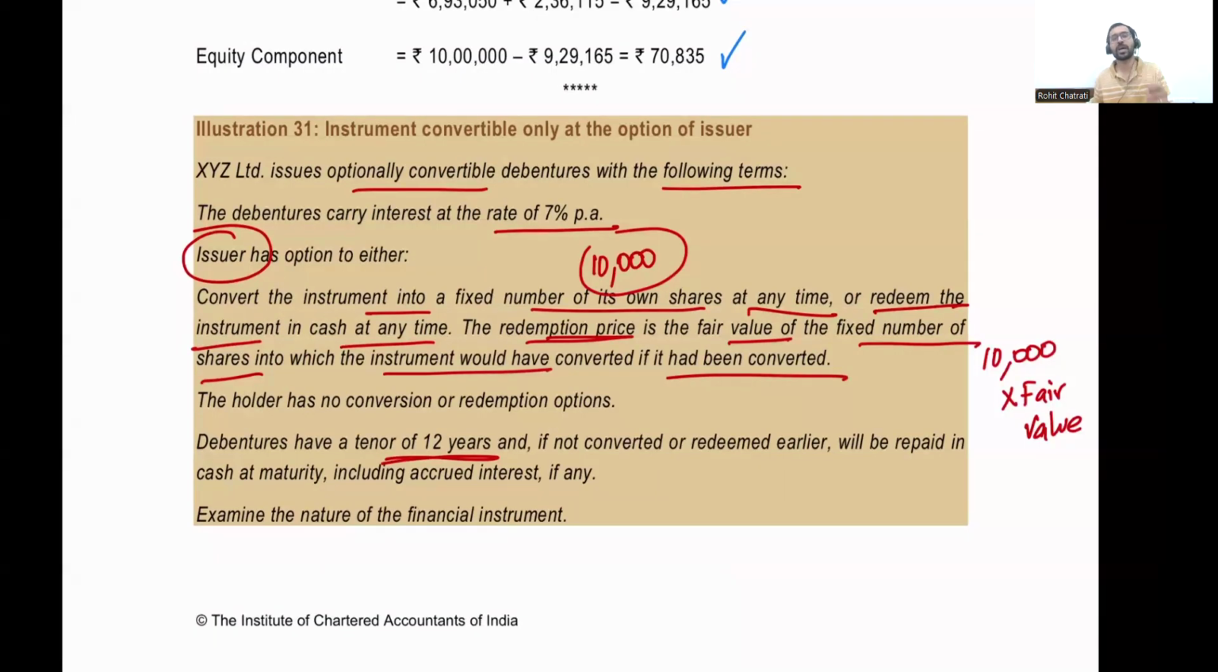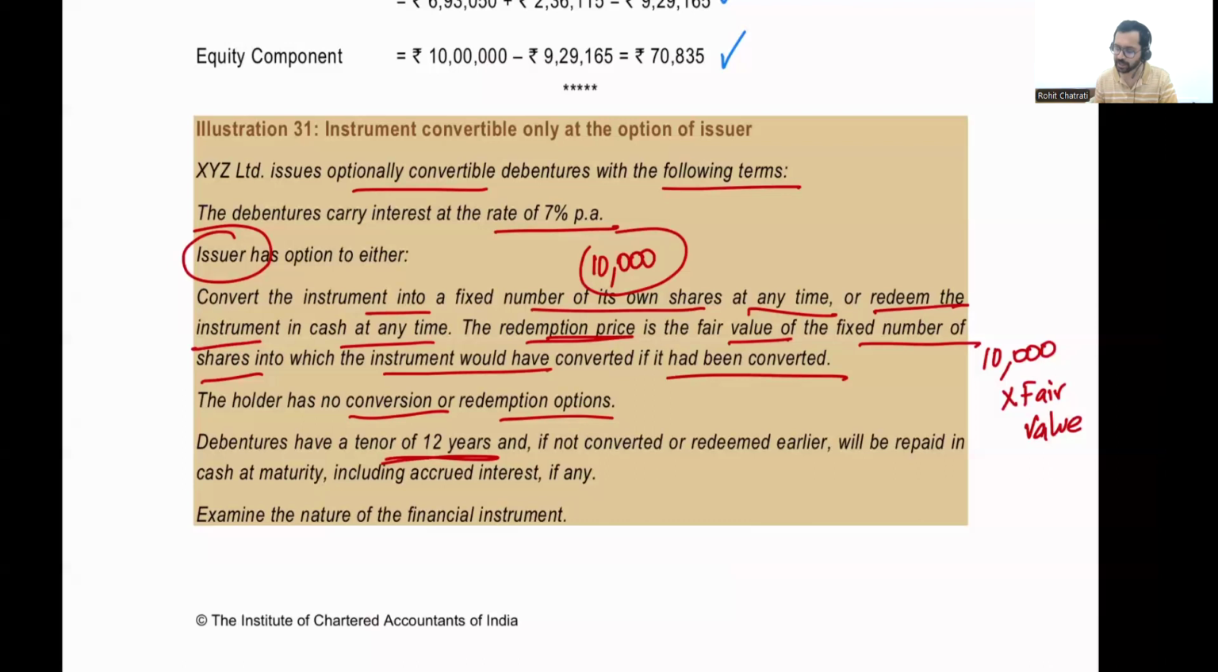All right. So the issuer has an option to redeem these debentures in cash, or to convert the debentures into 10,000 shares. If it chooses to redeem the debentures for cash, it will have to pay 10,000 shares multiplied by the fair value per equity share. Whatever that value is, it will have to pay such an amount in the form of cash. That is what the question is saying. The holder has got no conversion or redemption options.